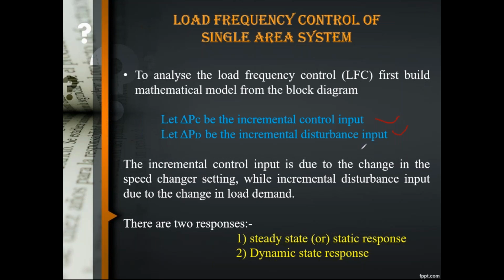The incremental control input is due to the change in the speed changer setting, while the incremental disturbance input is due to the change in the load demand. The first sentence is the controlling action done by the generating side, and the second explains the controlling action done by the load side.